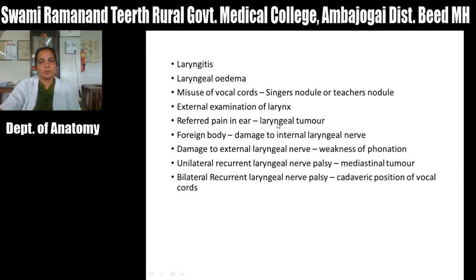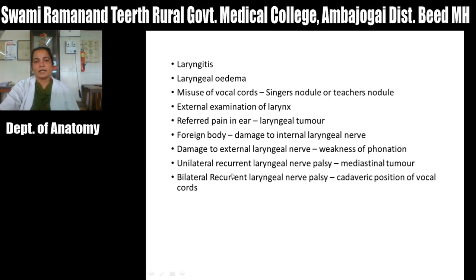This laryngeal tumor may cause referred pain in the ear, because the larynx is supplied by branches of the vagus nerve, and the root of the ear is also supplied by the vagus nerve, the auricular branch of the vagus nerve. So when there is laryngeal pain, it is referred to the ear. Okay. Then foreign body: the larynx will prevent the entry of a foreign body, but when it does enter the larynx, it will damage the internal laryngeal nerve. Okay, damage to the external laryngeal nerve causes weakness of phonation.